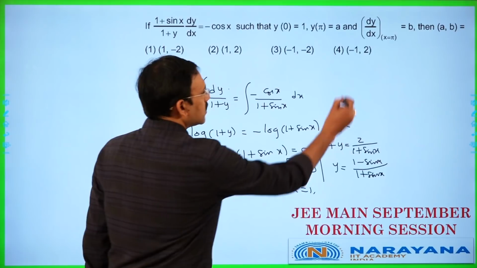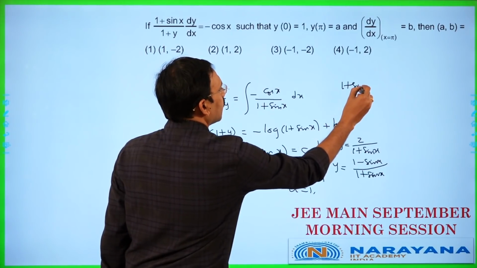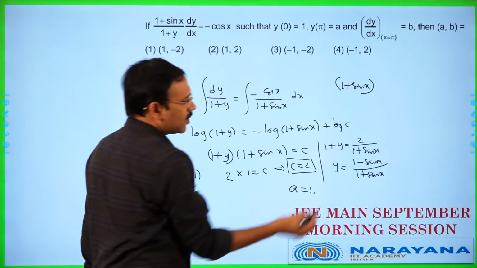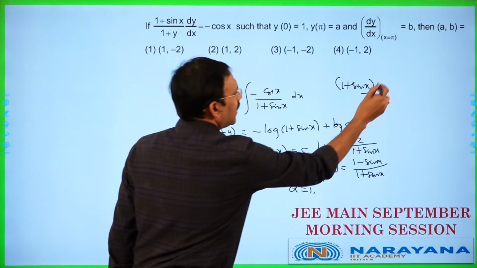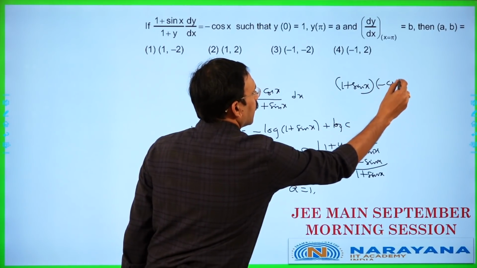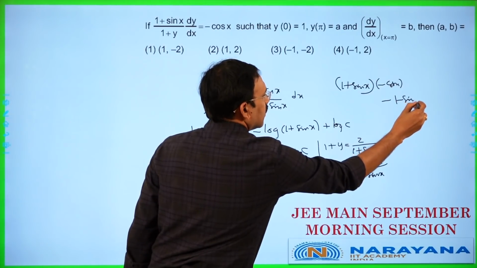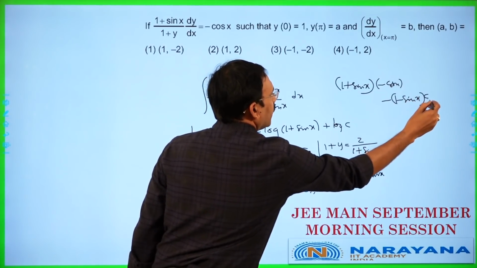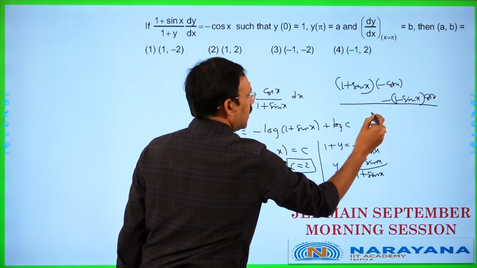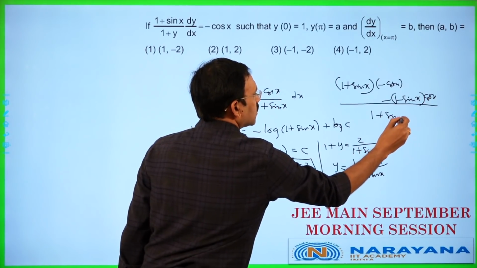Derivative of this is v, derivative of u is −cos x, minus u, that is (1 − sin x), into derivative of v, which is cos x, divided by (1 + sin x) whole square.